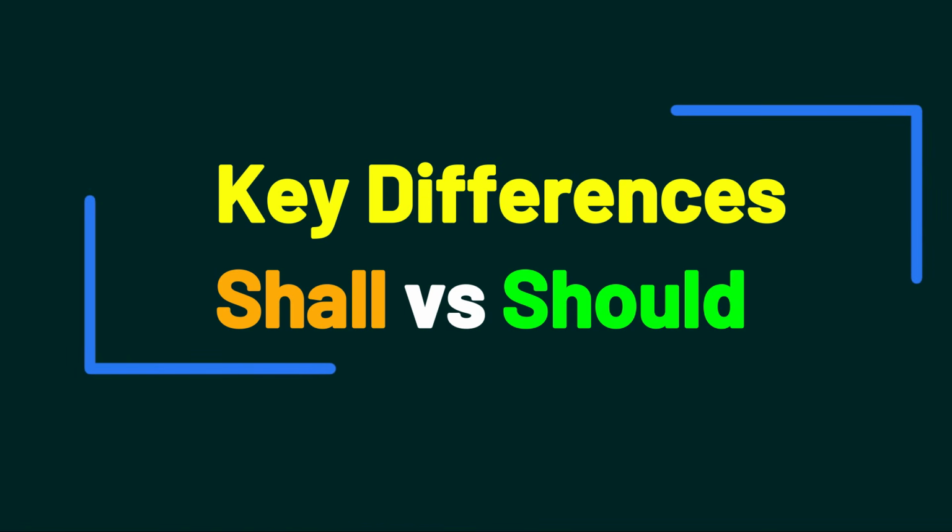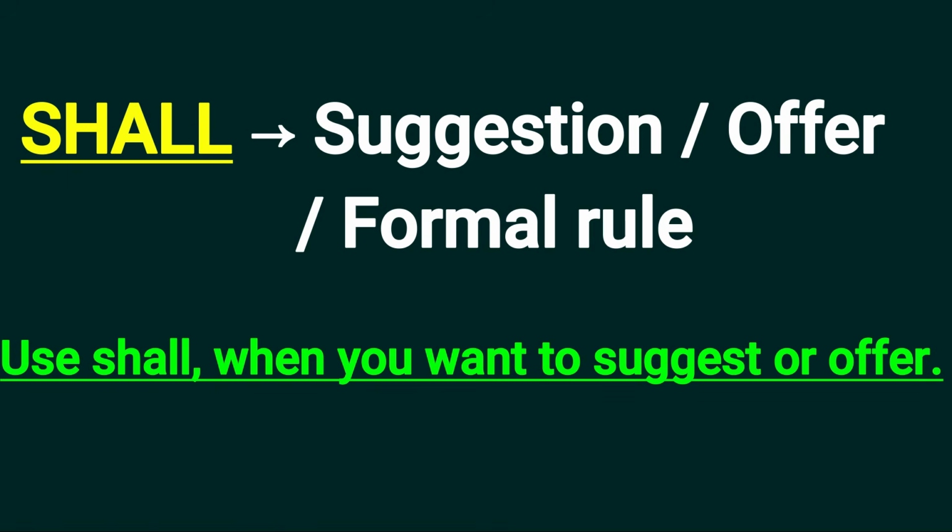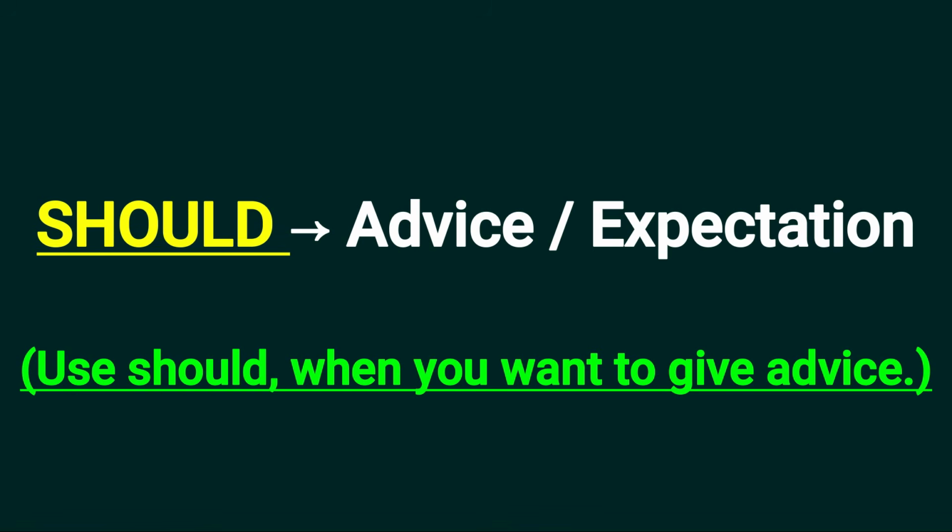So let's understand the key differences between shall and should. Shall is used for suggestion, offer, and formal rule. Should is used when you want to give advice or you have any expectation.